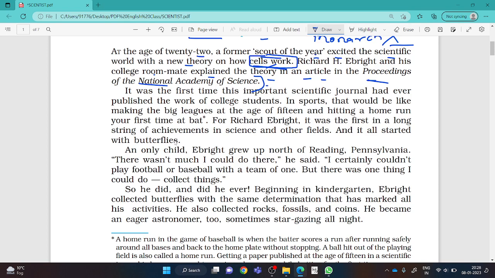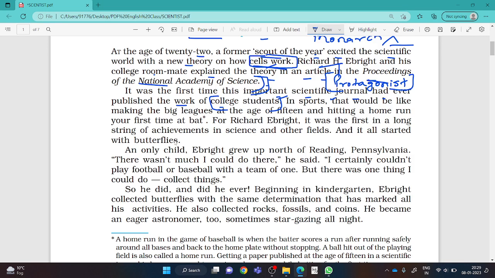Dear students, Richard Ebright is the protagonist of this chapter. If I ask you, what do you mean by protagonist? Protagonist means the leading character. Now, the second paragraph says what? It was the first time this important scientific journal had ever published the work of college students. This important scientific journal, the National Academy of Science, had never published the work of college students earlier, but this time the journal published it, which means it was a great achievement for Richard Ebright also.